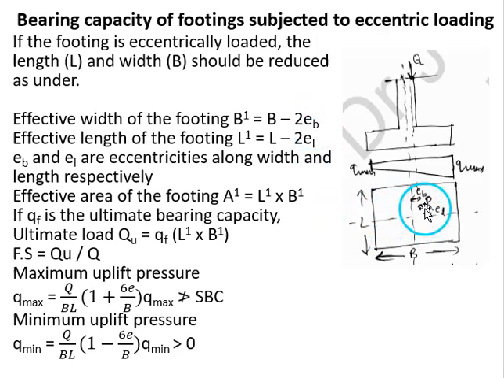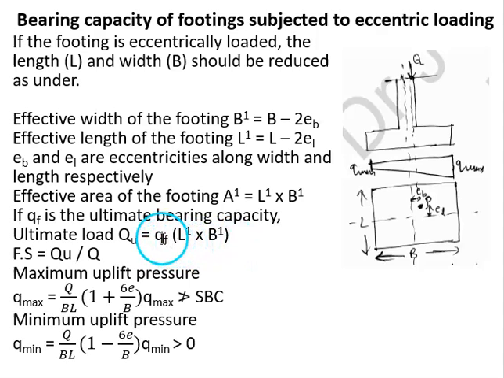And if the eccentricity in the length direction is EL, then L dash equals L minus 2EL. So after finding these effective dimensions of the footing, we have to find the effective area, which is equal to B dash into L dash. Then we can find the ultimate load, which is equal to QF into L dash into B dash.